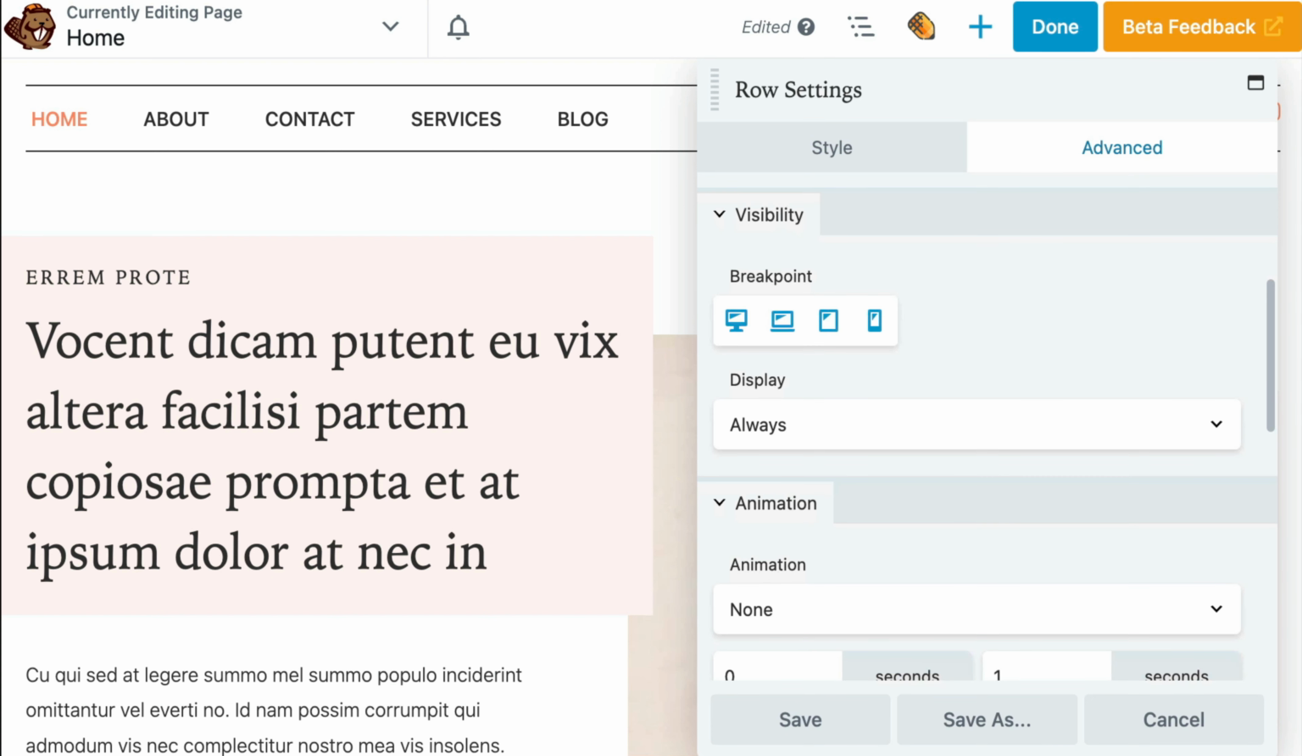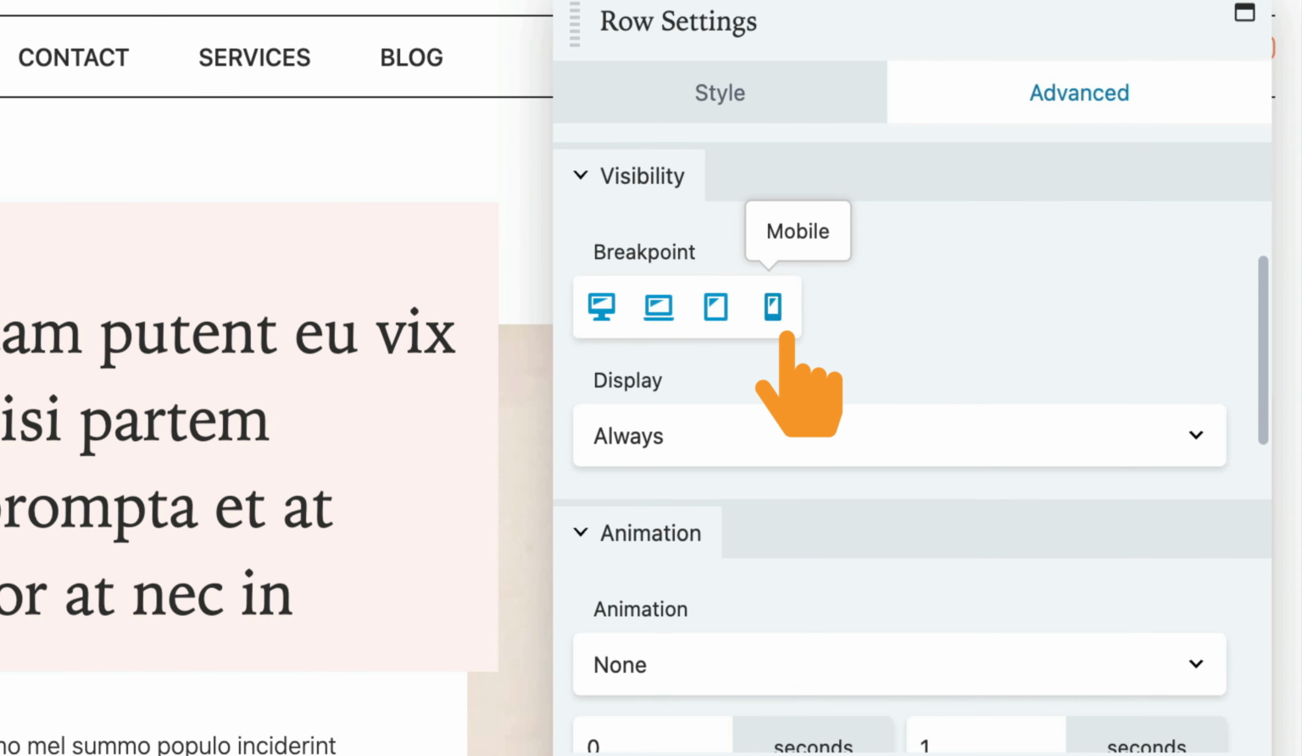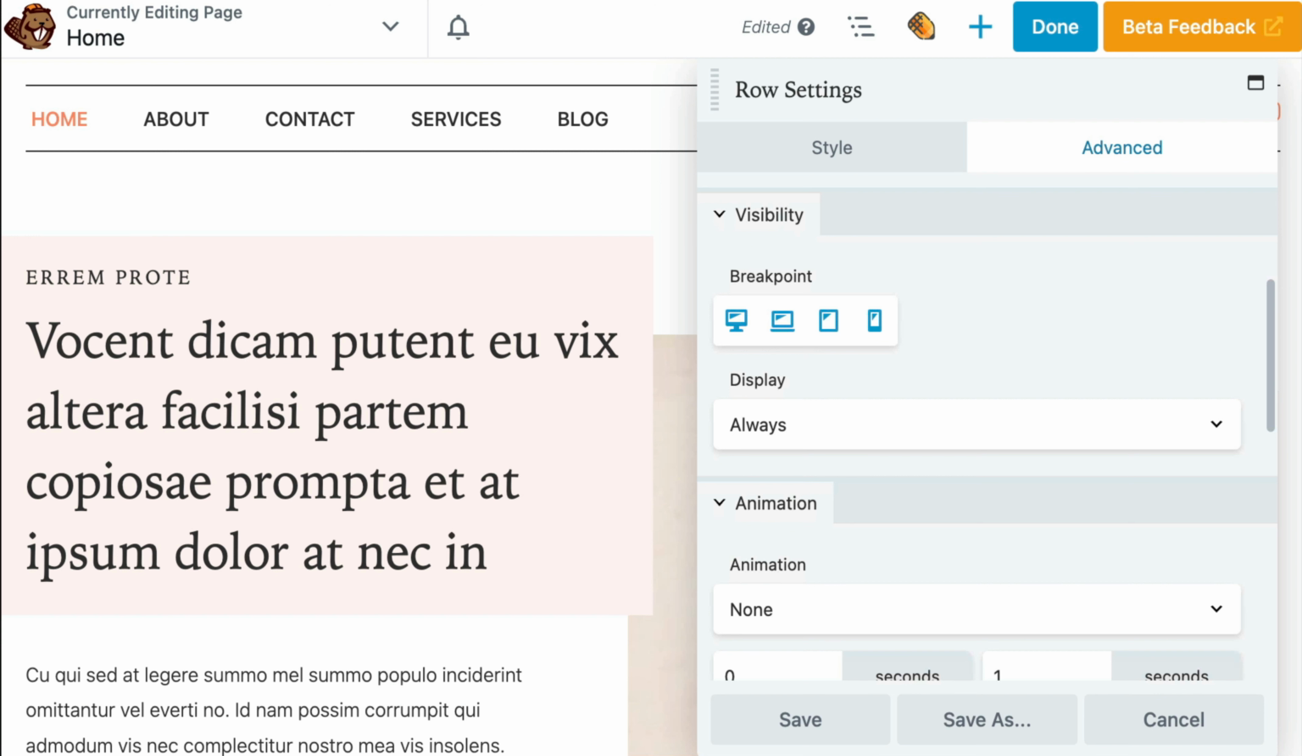Beaver Builder 2.7 updates this setting with user-friendly icons. Instead of choosing from a large drop-down menu, you can simply select or deselect certain device size icons. For example, let's display this row only on small devices. To do this, we would deselect extra large, large, and medium devices, and leave small selected. Now, when we view the website on the front end, this row is only shown on small devices, like this.